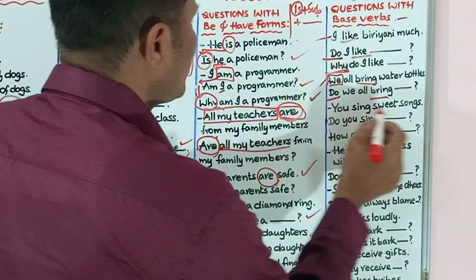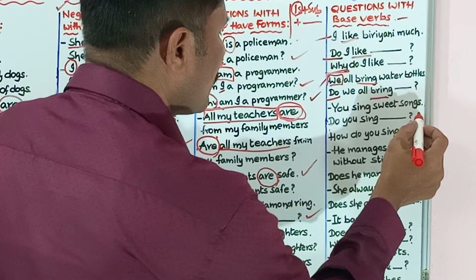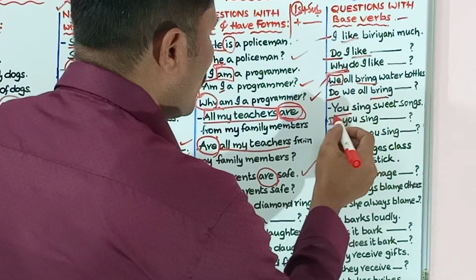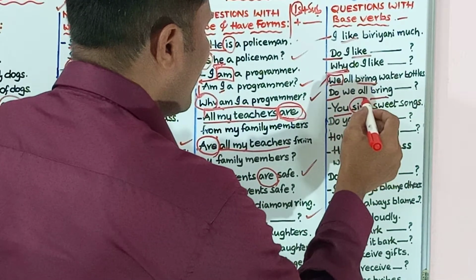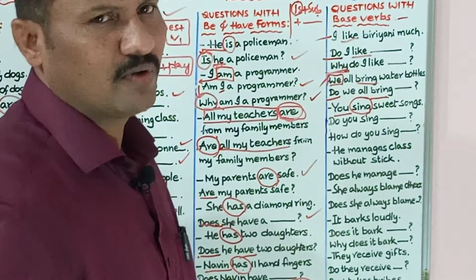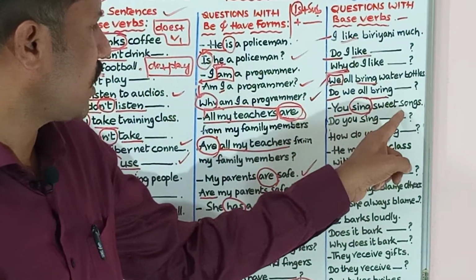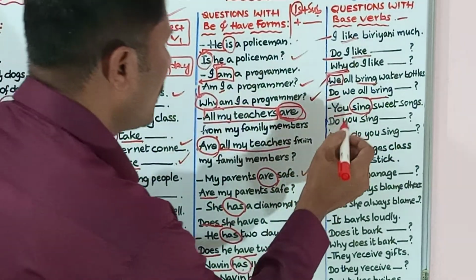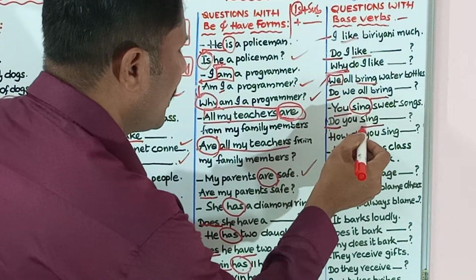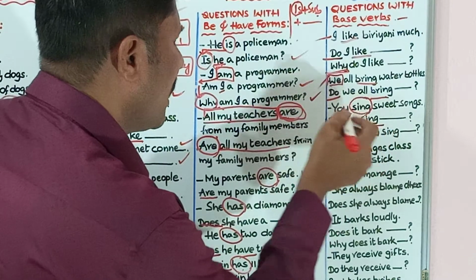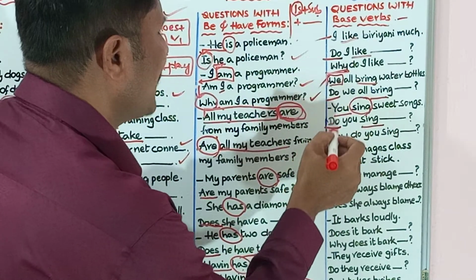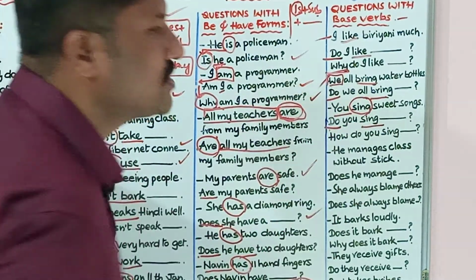Next one, you sing sweet songs. After you, we only use a singular verb, not sings. You sing sweet songs. Then sing is do plus sing. While framing a question, bring the do form to the beginning. Then it will become, do you sing sweet songs?